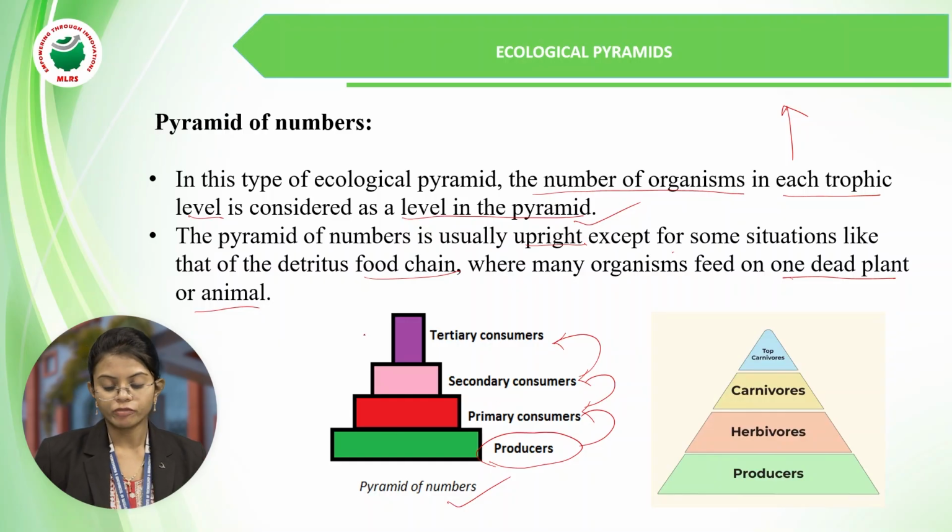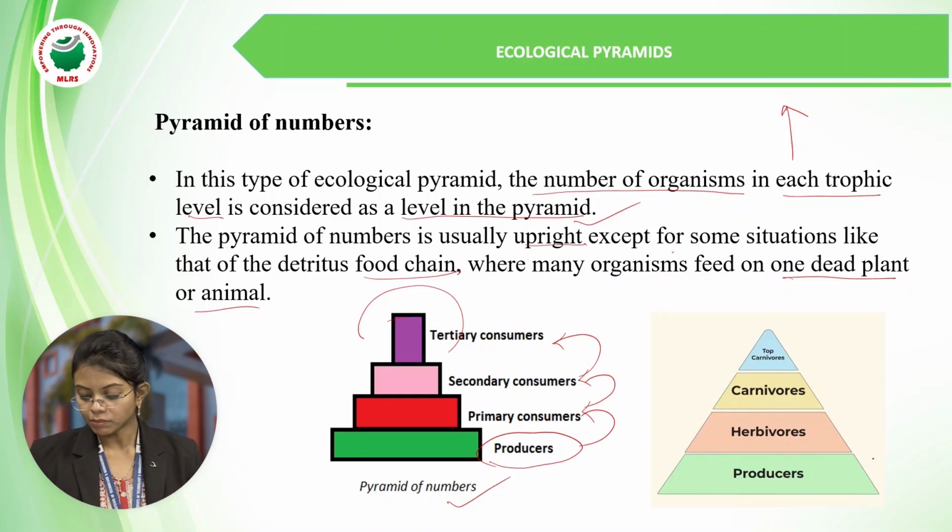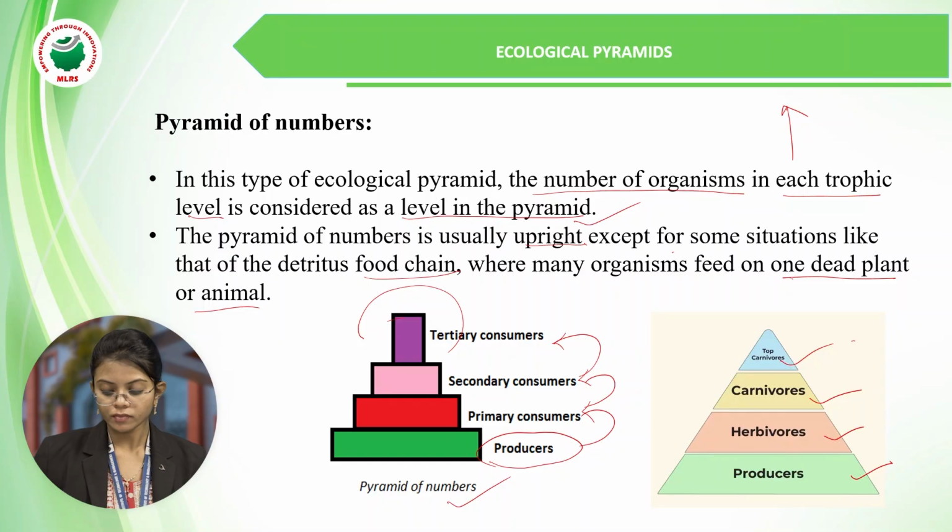So the top one will be small. Same thing we can see here. First is producers, herbivores, carnivores, and top carnivores. So this is the representation for the pyramid of numbers. Simply, the number of organisms at each trophic level is considered as a level of the pyramid.